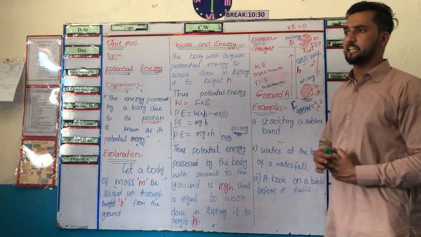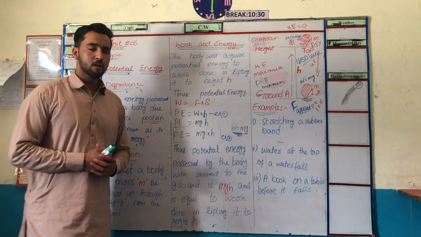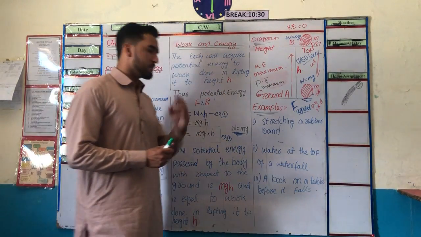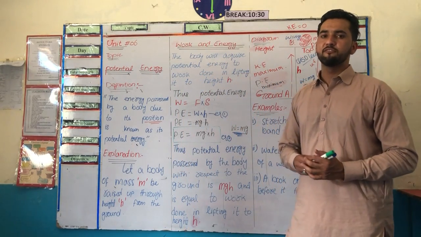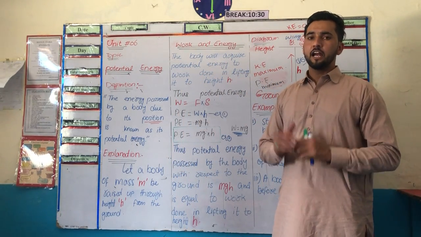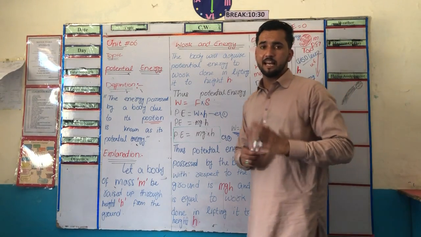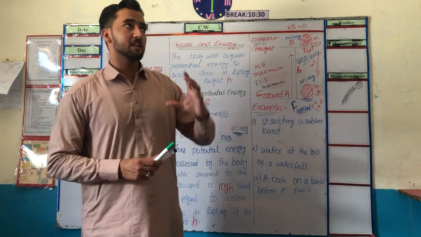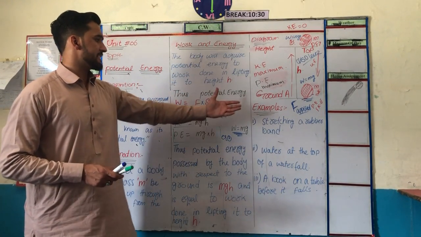Because we know that kinetic energy is that type of energy which is due to motion. So when we see an object in motion, we can say that the body has kinetic energy. And when we see objects at a specific height, we can say that there is some potential energy stored in those objects.